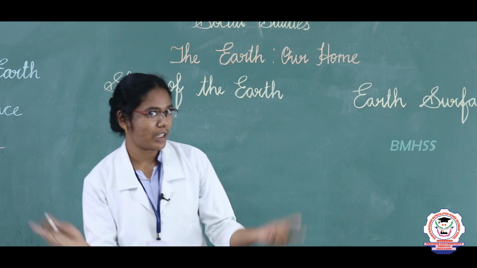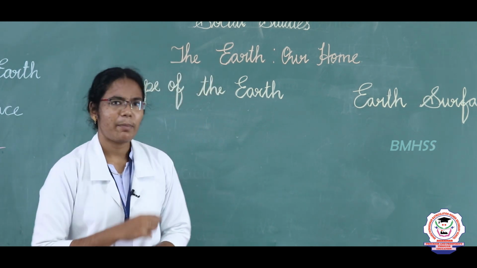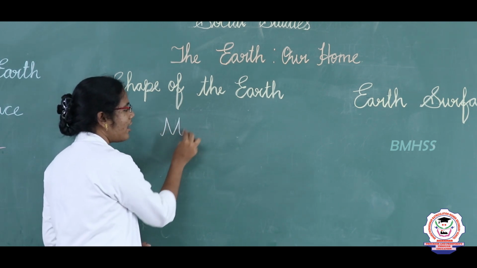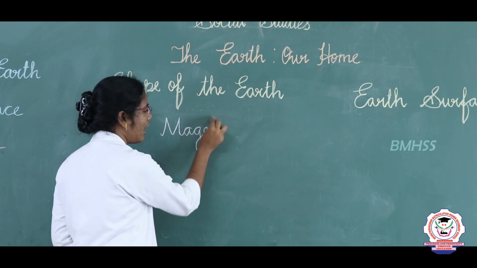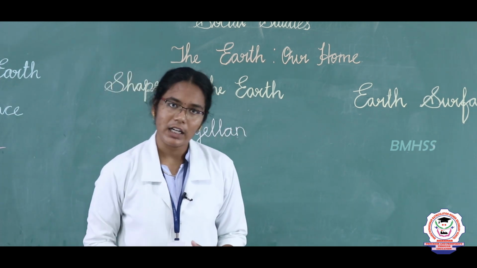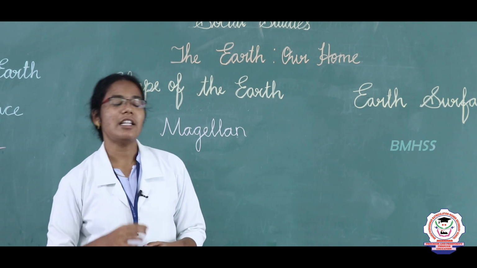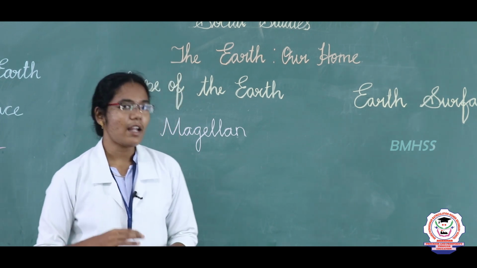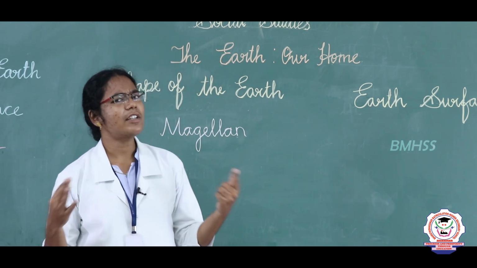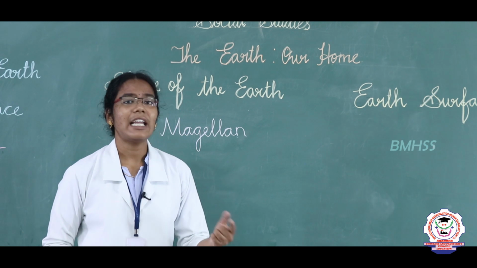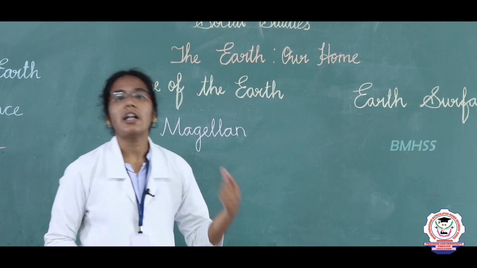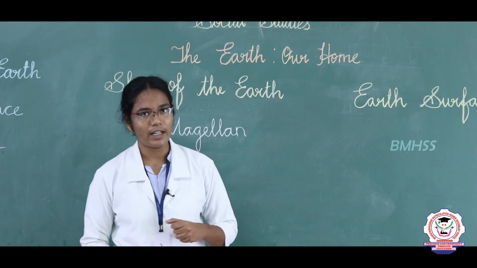Earth is like a huge ball. It is round in shape. In the year 1519, Magellan, a Portuguese sailor, confirmed that the earth is spherical in shape. He started a journey from Spain with 5 ships and many sailors. After a tough journey of 3 years, he returned to the place where he started. So, he confirmed that the earth is spherical in shape.